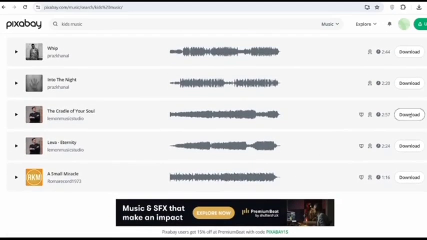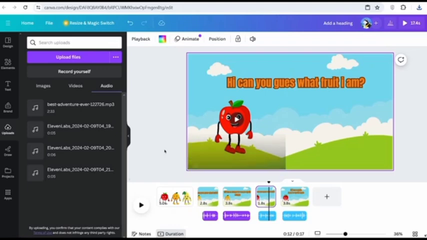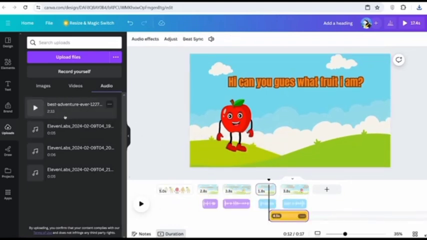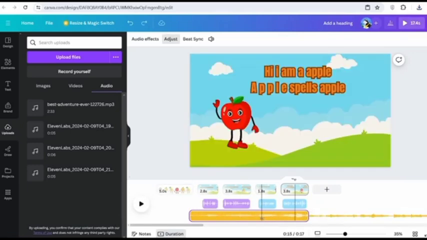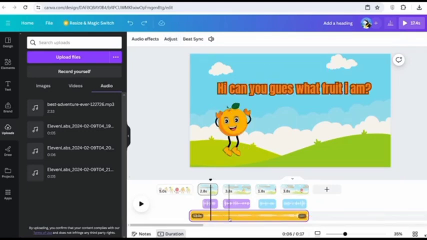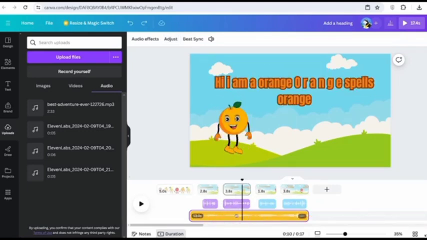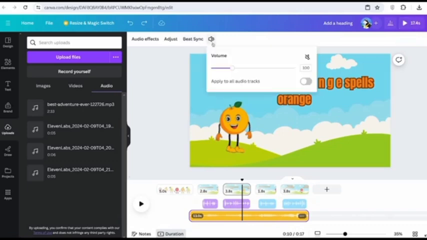Once you've done that, you're going to head back over to Canva and upload that music that you just downloaded. And now once it's been added in and showing that our playhead is at the side of our video, we can simply click onto it. Once your audio is added in, you need to adjust the volume because you don't want it to be too loud. So click onto your audio, and then you click this, and then you adjust the audio of it.